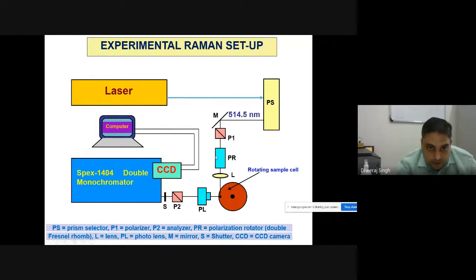Now laser light will be incident on this sample, and scattering will happen there. Using the photo lens, we can collect the scattered signal from your molecules and material. After gathering it from the photo lens, and using the slit, it enters the spectrometer. In a similar way to the prism earlier, nowadays people use a grating or double monochromator instead of the prism.